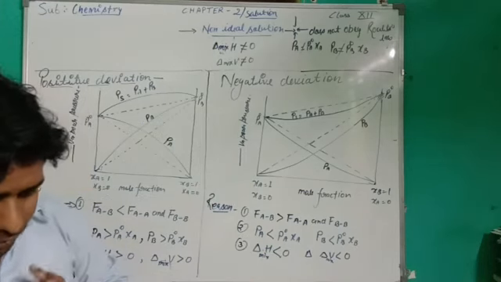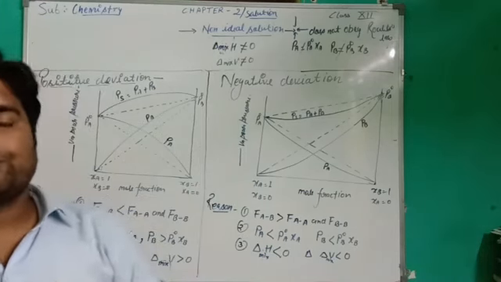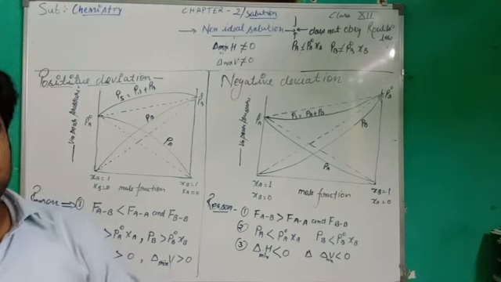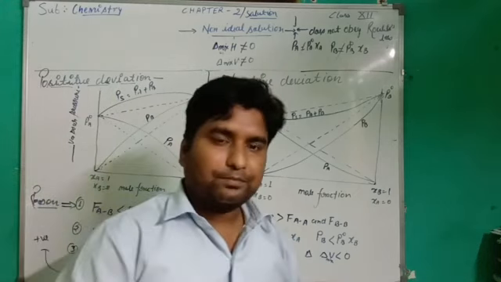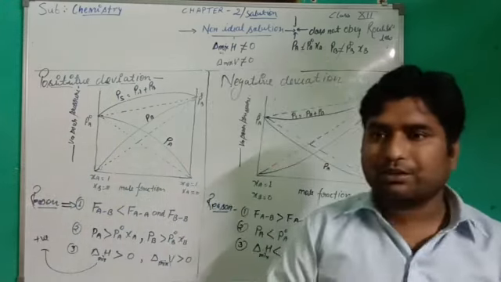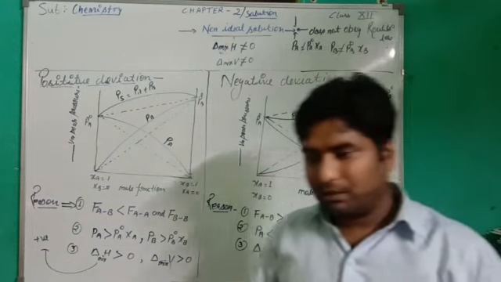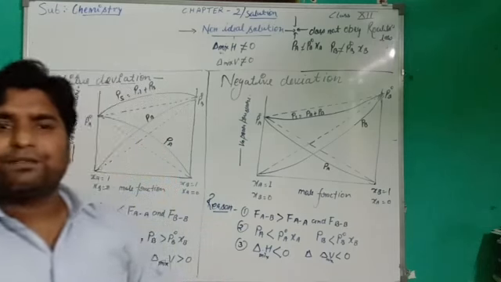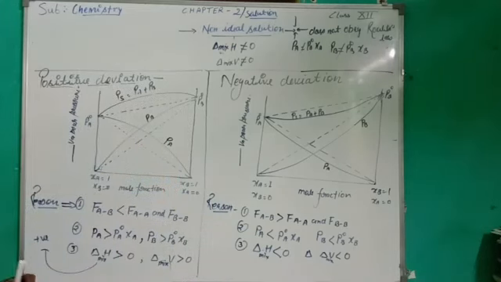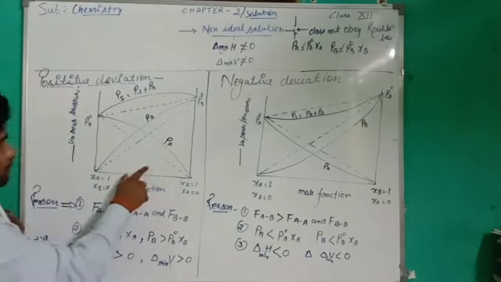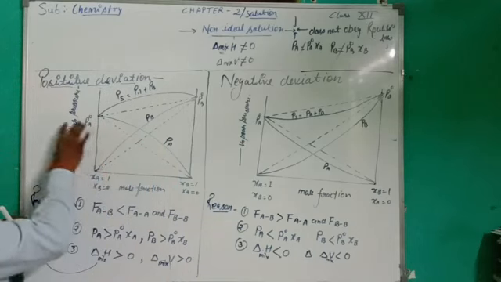There are two types of non-ideal solution: positive deviation from Raoult's law and negative deviation from Raoult's law. What are positive and negative deviation? In the previous video we already discussed the graph between mole fraction and vapor pressure.